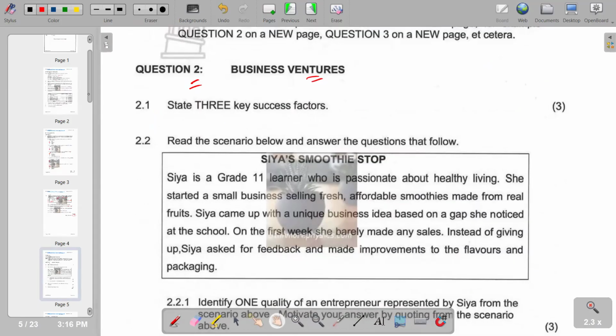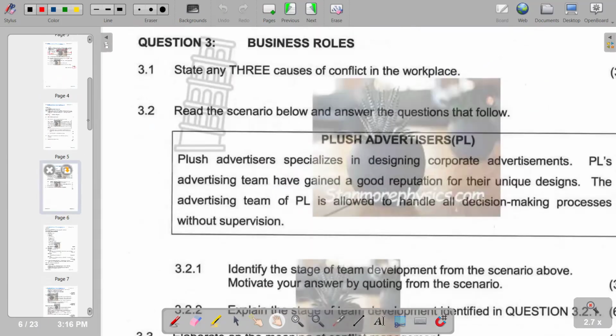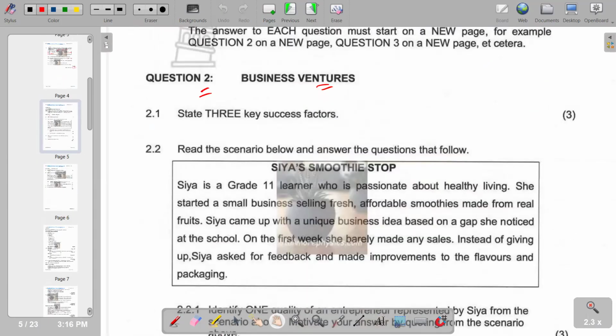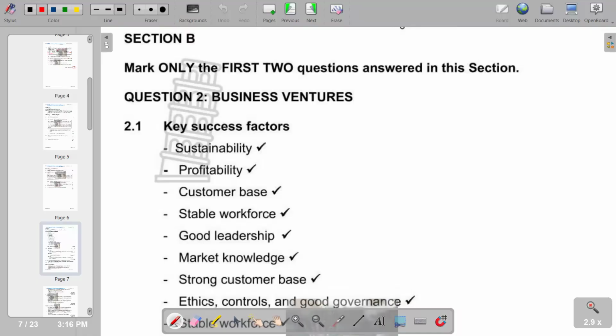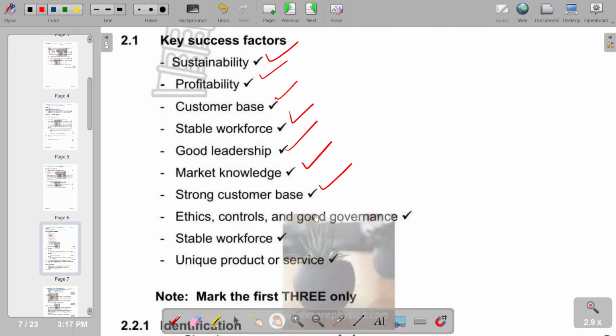State 3 key success factors. So from that sense, we'd see that the success factors that we have are, obviously, to list 3 of them. So we have sustainability, profitability, customer base, a stable workforce, good leadership, market knowledge, strong customer base. Of course, we also have ethics, controls, and good governance, a stable workforce, a unique product or service.